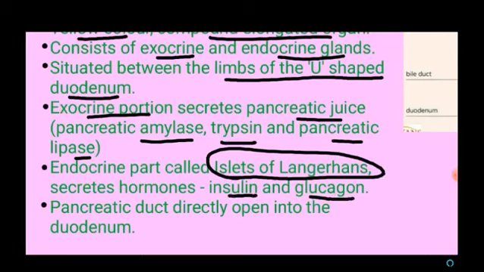Okay students, I hope you have understood about the digestive tract and the digestive glands. In the next video we will see about the process of digestion, absorption, assimilation and the digestive disorders.